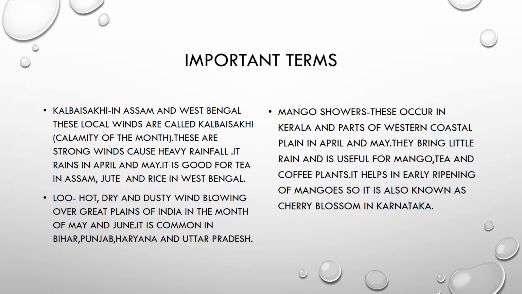Loo: hot, dry and dusty winds blowing over the great plains of India in the months of May and June. It is common in Bihar, Punjab, Haryana and Uttar Pradesh. Mango showers occur in Kerala and parts of the western coastal plains in April and May. They bring little rain and are useful for mango, tea and coffee plants. It helps in early ripening of mangoes, so it is also known as cherry blossom in Karnataka.